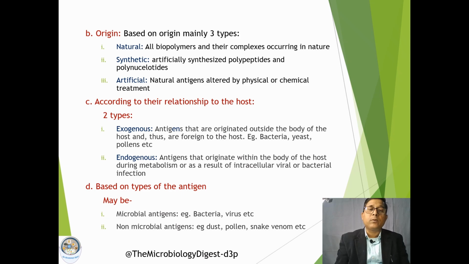The second type is endogenous, which originates within the body. Then based on the type, an antigen may be either microbial or non-microbial. Microbial antigens may be bacteria, viruses, or their components, and non-microbial antigens may be dust and pollens.